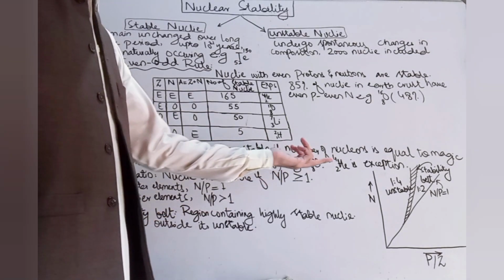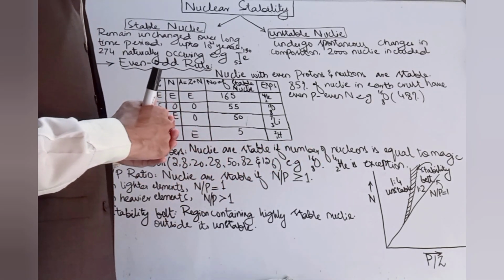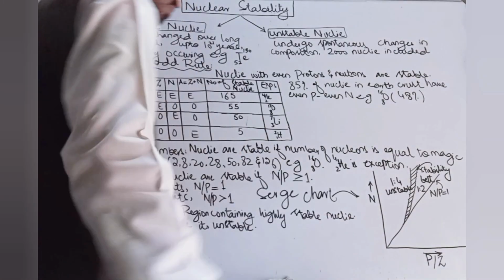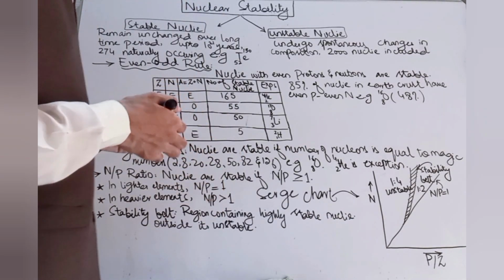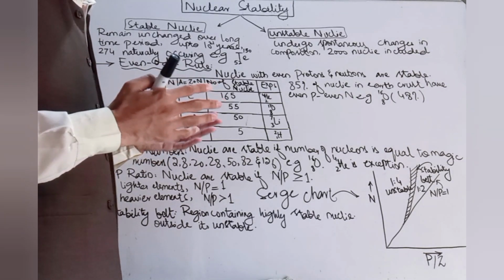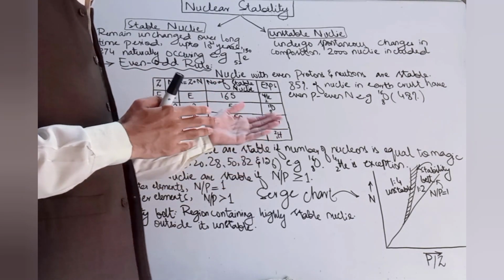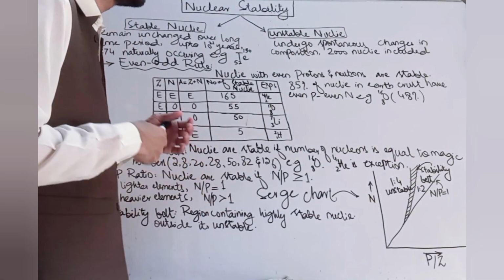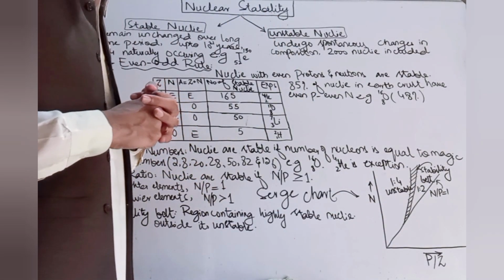A plot is made on the basis of this rule, and that is known as the Segre chart. It's a plot that shows the number of protons and neutrons in various nuclei. And here you can see that this straight line shows the N to P ratio equal to 1.